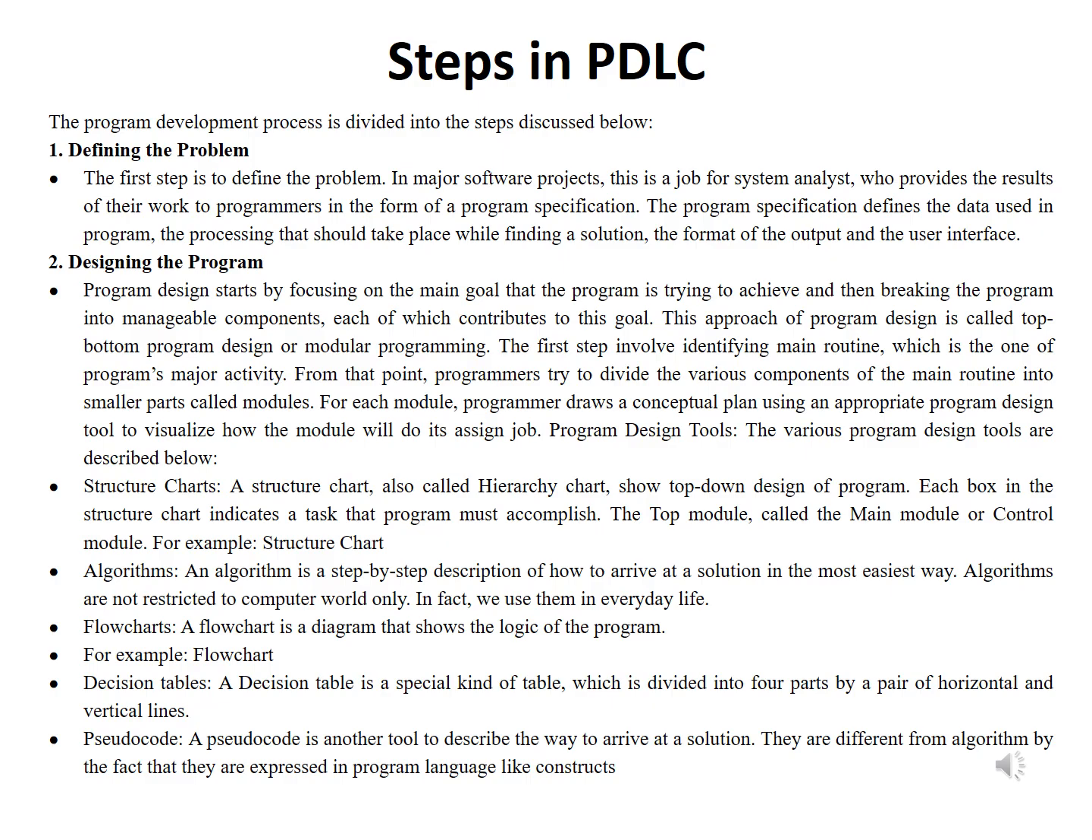In fact, we use them in everyday life. After writing the algorithm, we go for the flowchart. A flowchart is a diagram that shows the logic of the program. Then decision making tables. The decision making table is a special kind of table which is divided into four parts by a pair of horizontal and vertical lines.